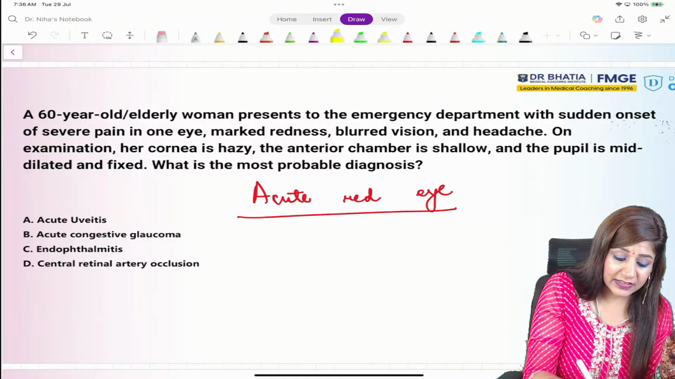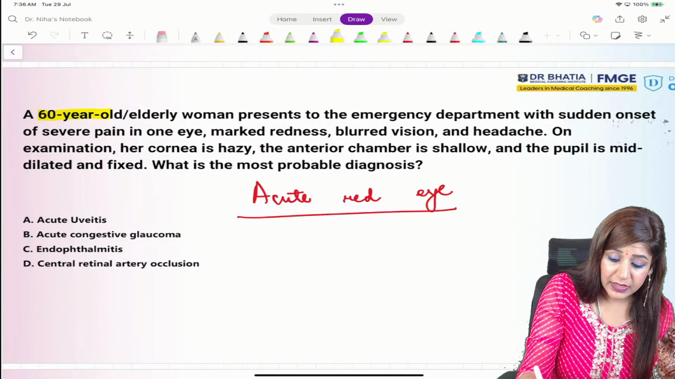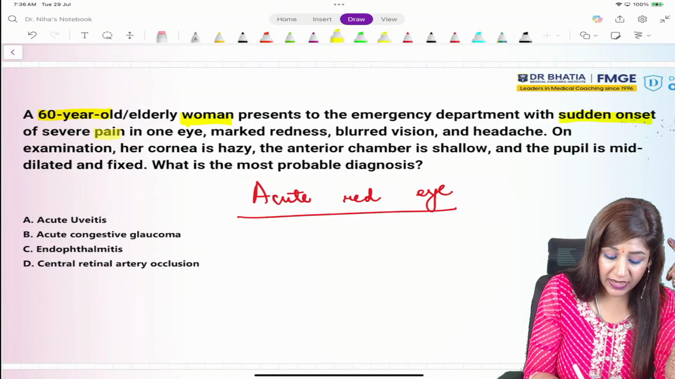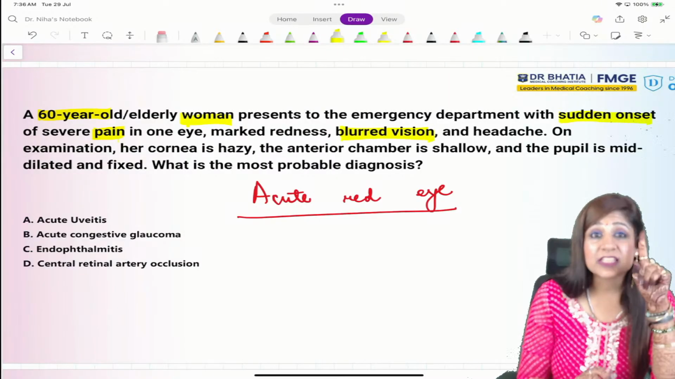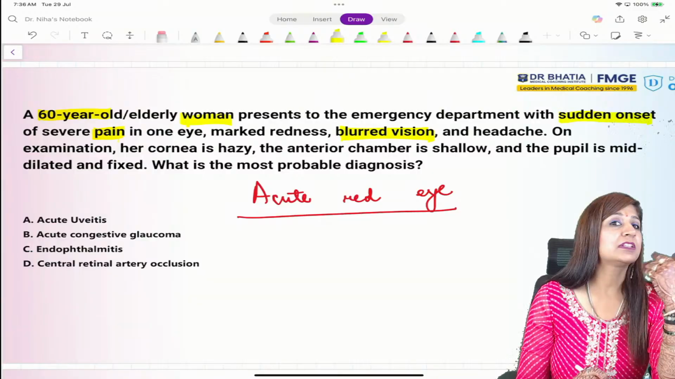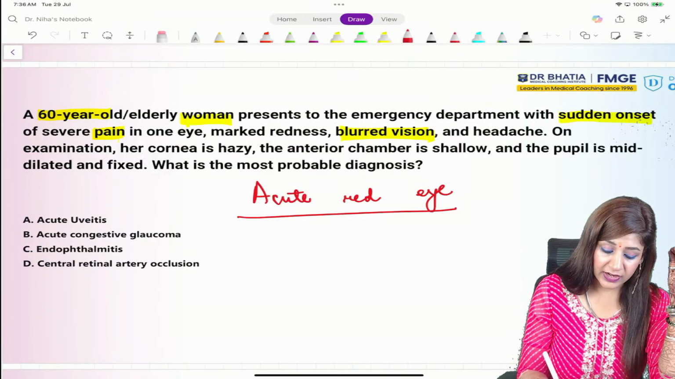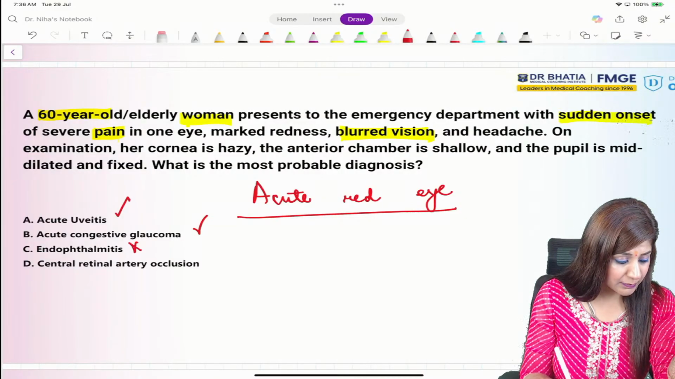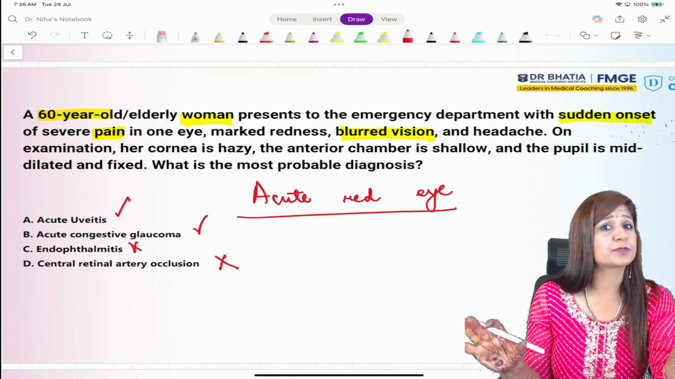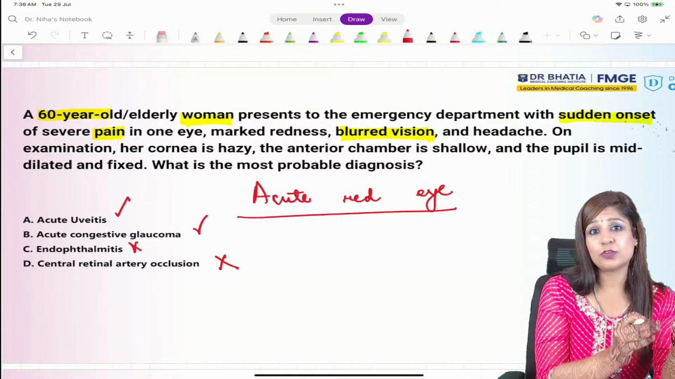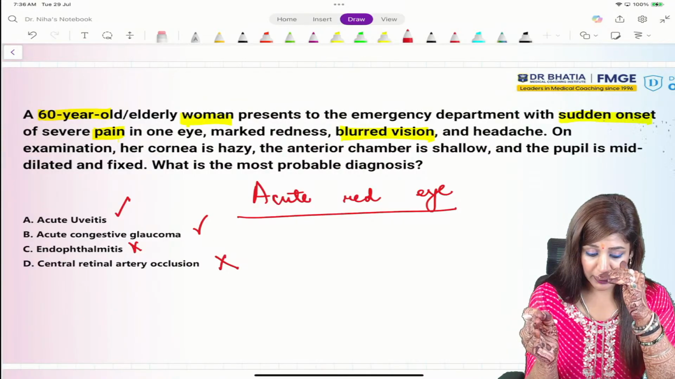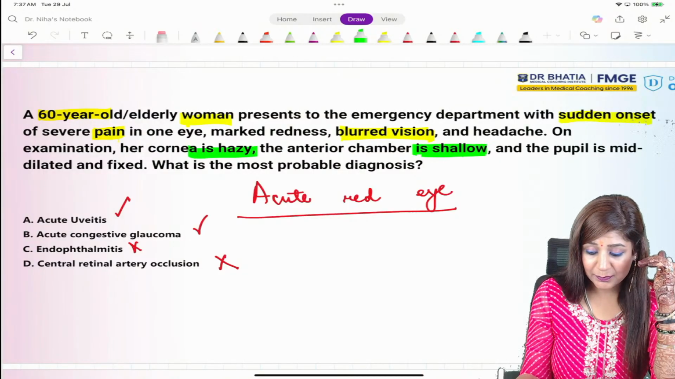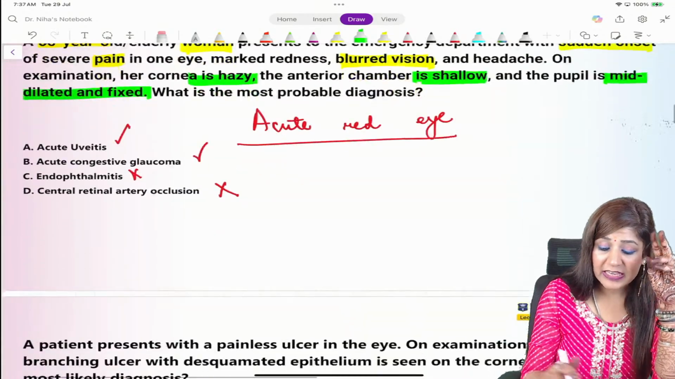Now here they are saying that it's a 60-year-old woman, so more than 50 years, female, with sudden onset of pain and blurring of vision. So we have sudden and painful diminution of vision, that means acute red eye. And whenever there is acute red eye, you are thinking about either acute anterior uveitis or acute congestive glaucoma. So endophthalmitis and CRAO have already been ruled out. Now you just have to see whether it is acute anterior uveitis or acute congestive glaucoma. You can see here that the cornea is hazy, the anterior chamber is shallow, and the pupil is mid-dilated and fixed. Now there is a very clear-cut demarcation.